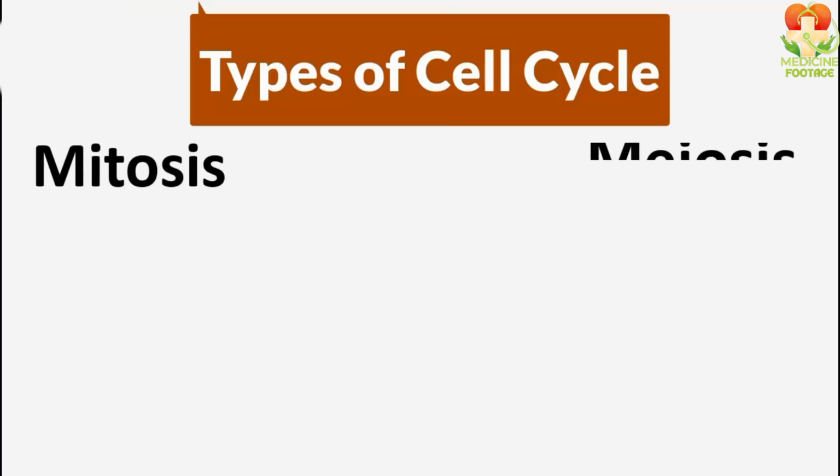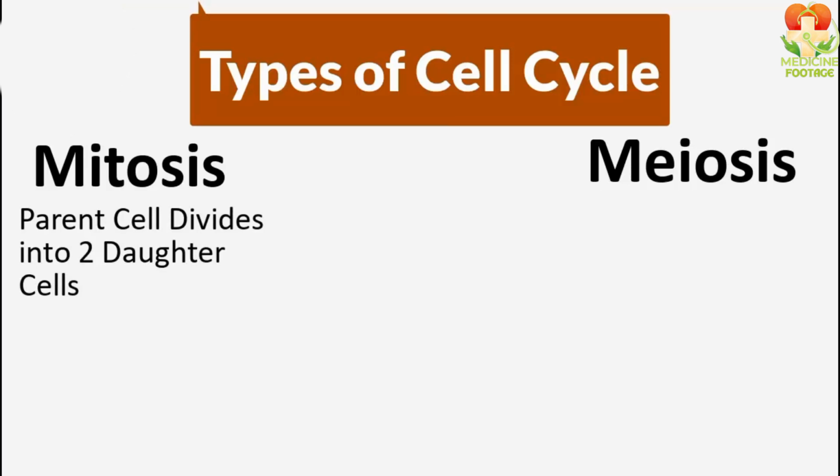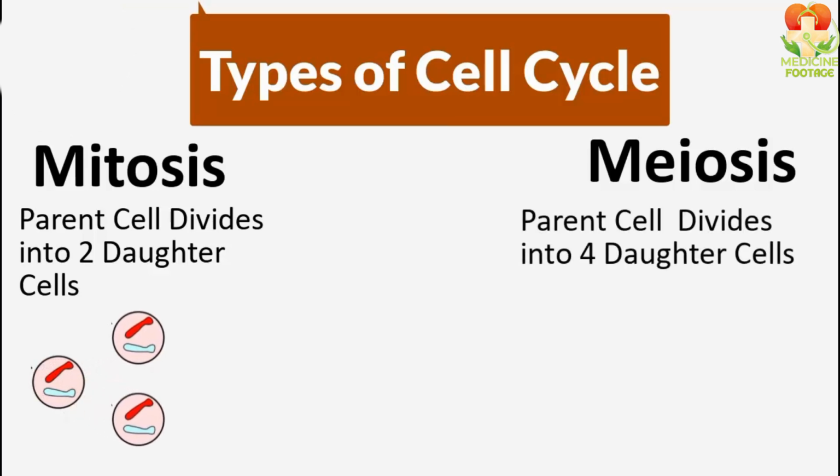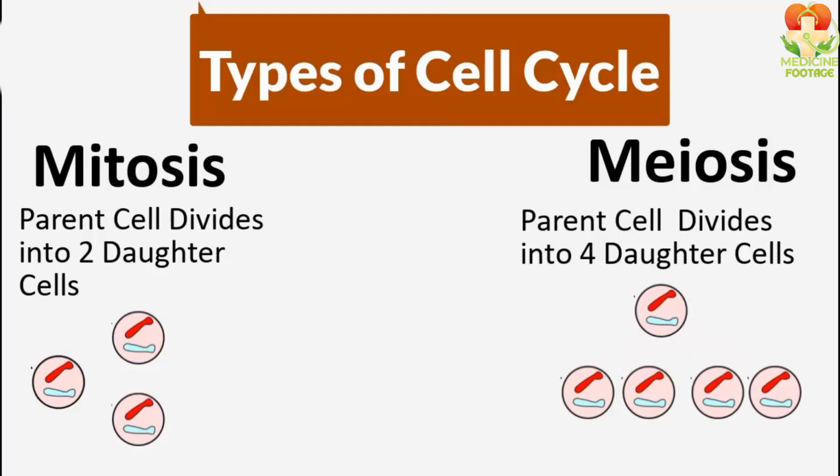Now talking about the types of the cell cycle. The cell cycle has two types. One is mitosis and the other is meiosis. In mitosis, the parent cell divides into two daughter cells. The other is meiosis, in which the parent cell divides from one into four. That is, a process in which one becomes two cells is called mitosis, and a process in which one becomes four cells is called meiosis.